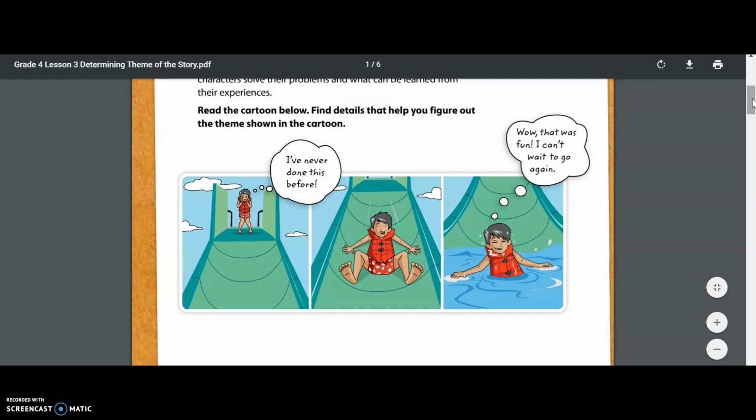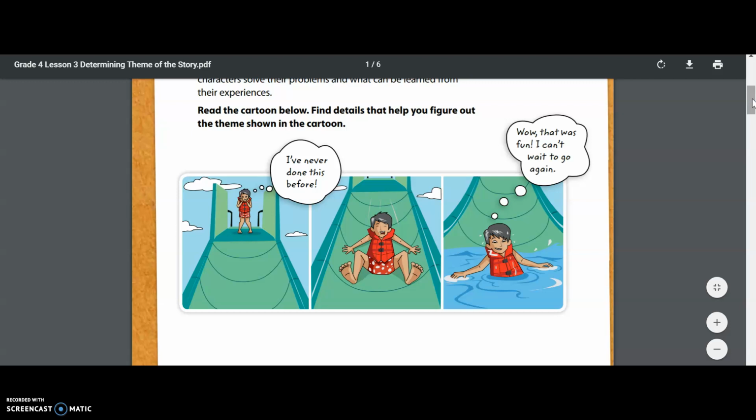And it has an exclamation mark at the end, so we know he's showing emotion. In the very next frame, we see the boy with his eyes closed going down, almost like, oh, I hope I make it out of here. But he looks a little bit nervous in that picture. And then in the very last frame, we see him at what I believe is the bottom of the slide because there are no longer clouds there. And now he's sitting in a body of water. And let's see what his think bubble says. It says, wow, that was fun. I can't wait to go again.